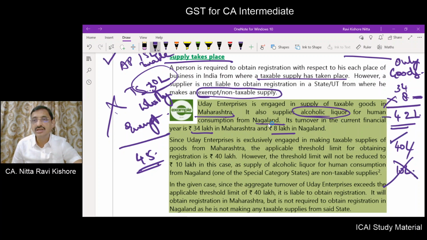What is the aggregate turnover? 42 lakhs. So registration is a must. Point number one: for Maharashtra, 40 lakhs. Registration is a must. Where does he have to take registration? In Maharashtra. But in Nagaland, no need of registration because it is wholly exempted supply or non-taxable supply.